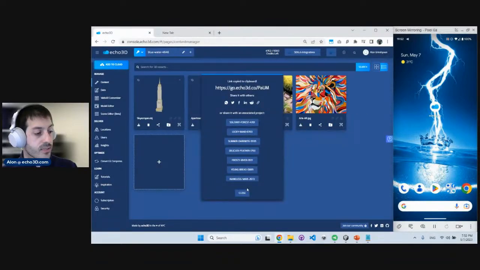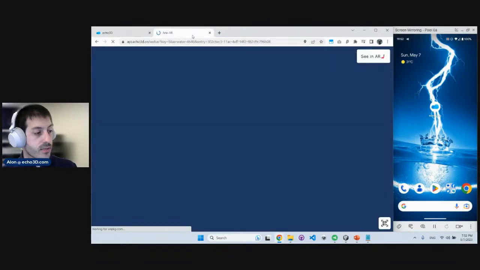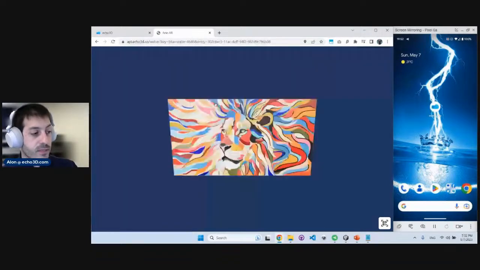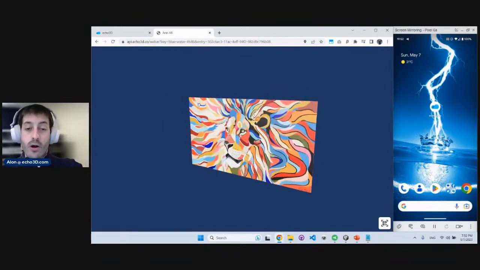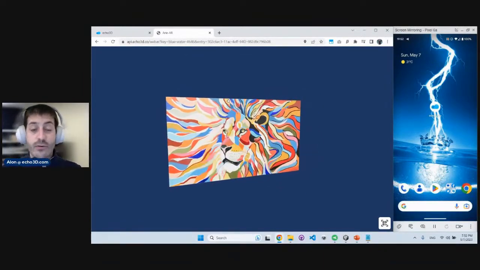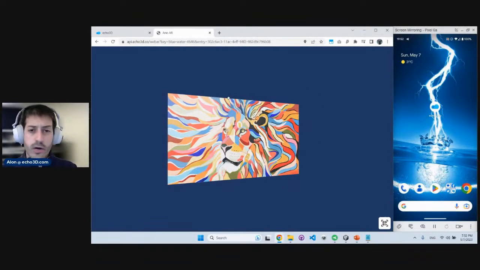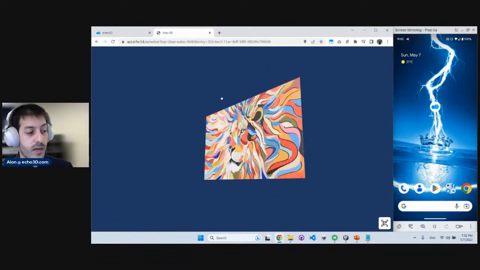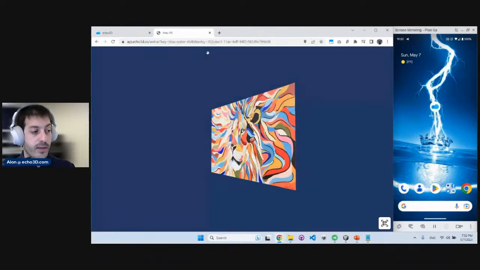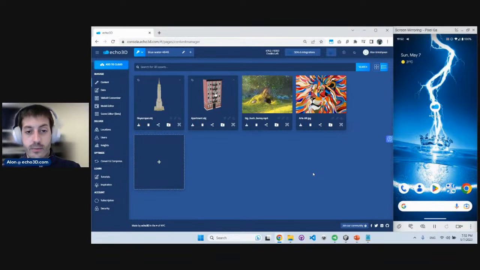I uploaded this 2D image, as you can see, but then in augmented reality or in 3D, it will become a 3D sticker. And that 3D sticker, it could be a picture, you can put it on the wall. If you're building something for art galleries or basically reselling art or even NFTs, you're able to upload them and create this kind of cool 3D card that you're able to put in the environment around you. Perfect. So let's see what we have here as well.